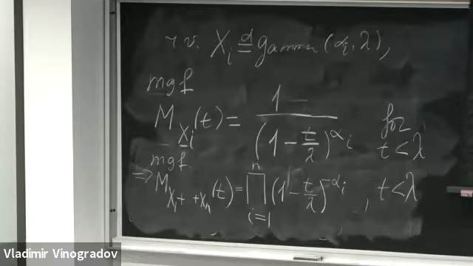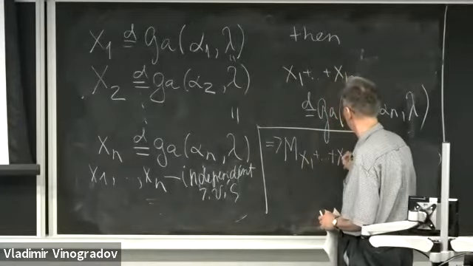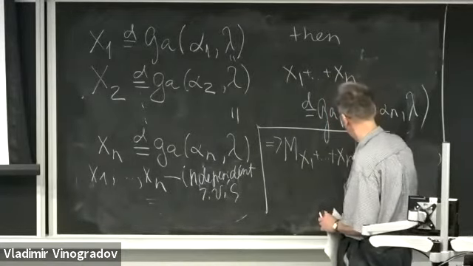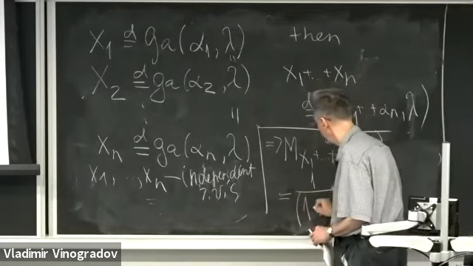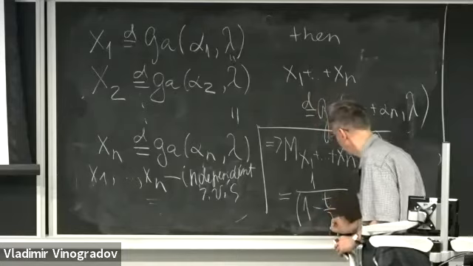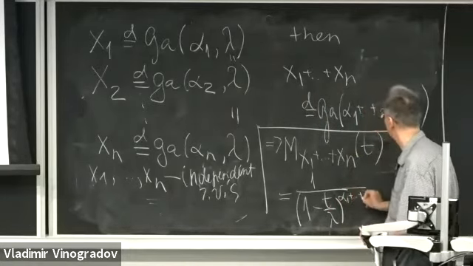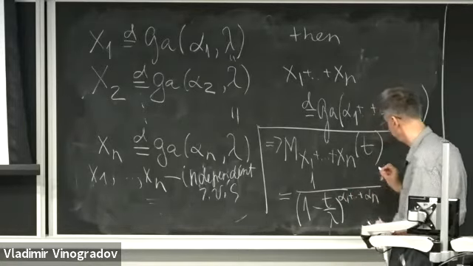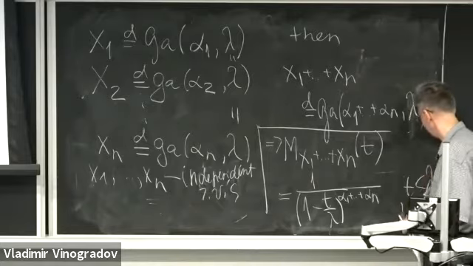So what we conclude is that the MGF of X1 plus X2 plus etc. plus Xn at point t is simply 1 over (1 minus t over lambda) raised to the power alpha 1 plus etc. plus alpha n, and t is less than lambda.